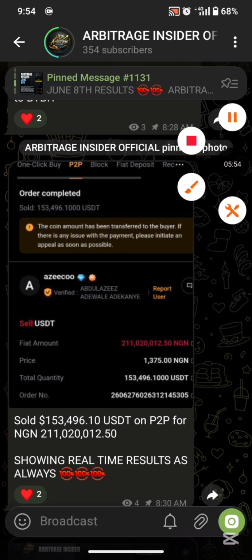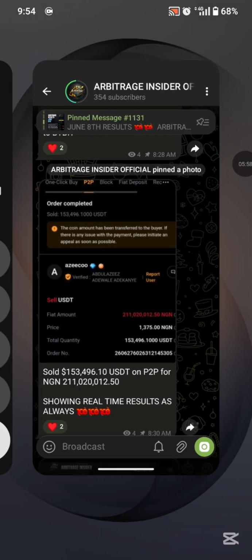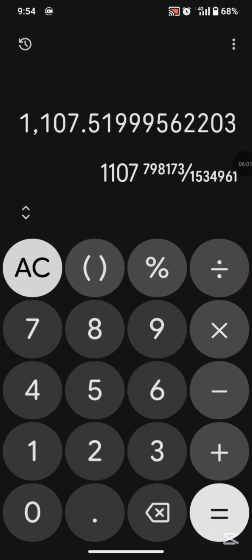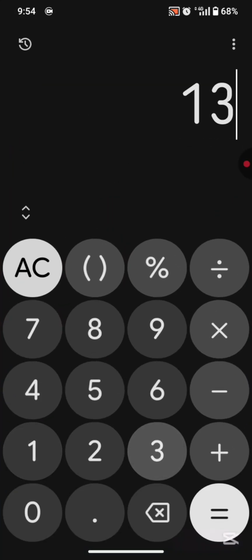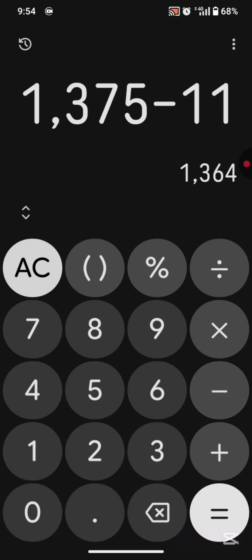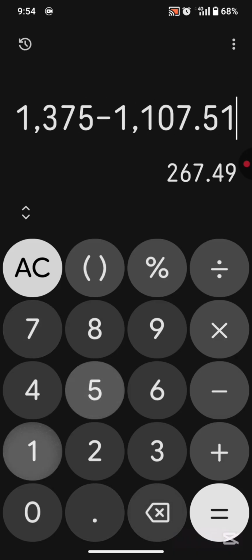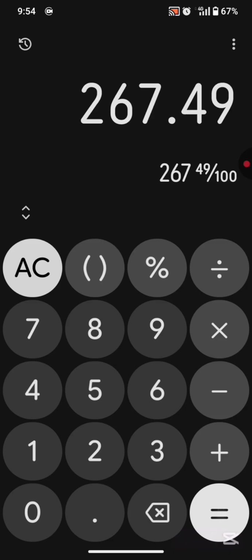So today we sold on P2P for 1,375 Nigerian naira per USD. So let's do the math simply: 1,375 minus 1,107.51. At the end of today, we're getting a total profit of 267.49 Nigerian naira per USDT we use for arbitrage today.